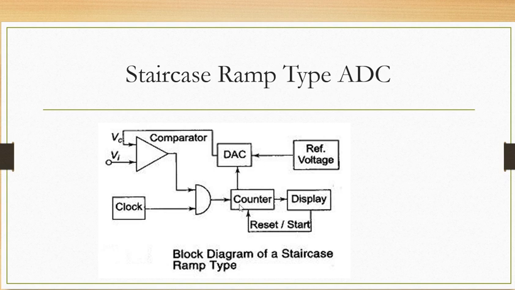This is the block diagram of a staircase ramp type of analog to digital converter. This is the comparator. One input is the analog voltage Vi, that is to be converted into digital. Another voltage is the output of this DAC, that is Vc. The output of the comparator is given to the AND gate, and another input of the AND gate is connected to the clock. You know the operation of an AND gate: both signals must be present or active, then only will the output be 1.